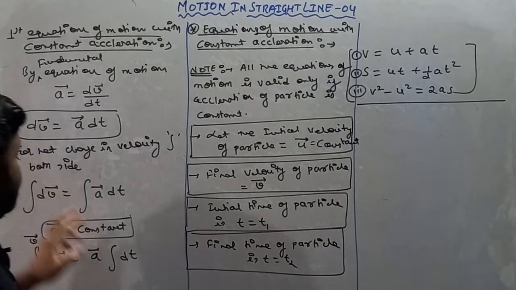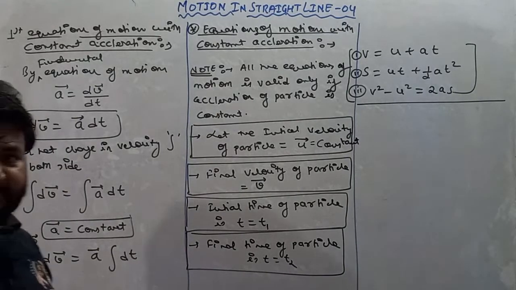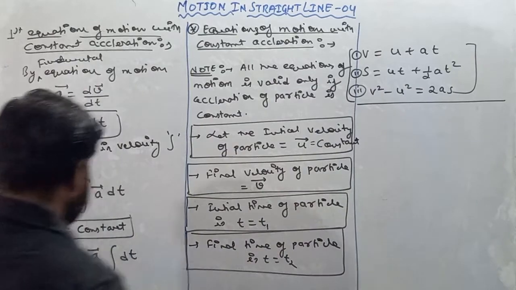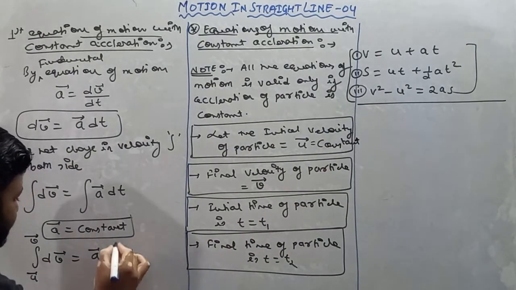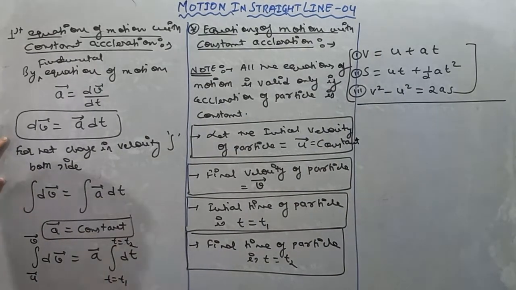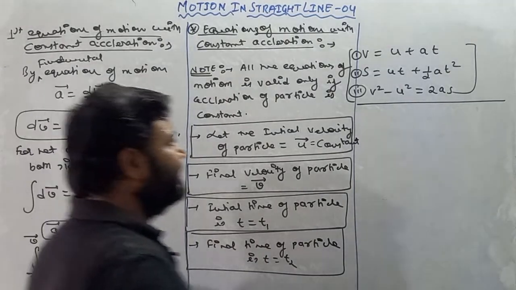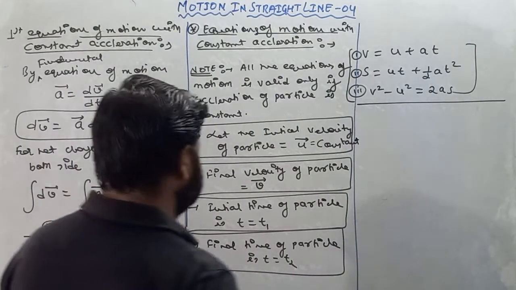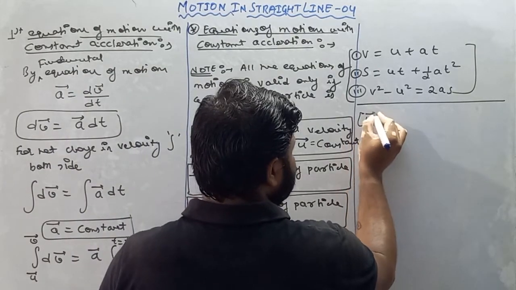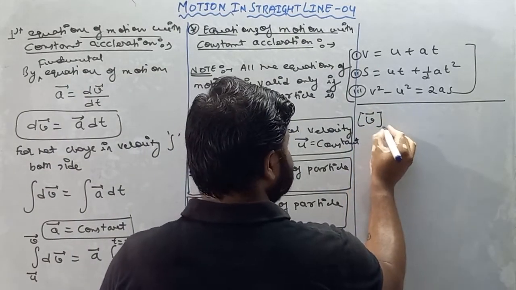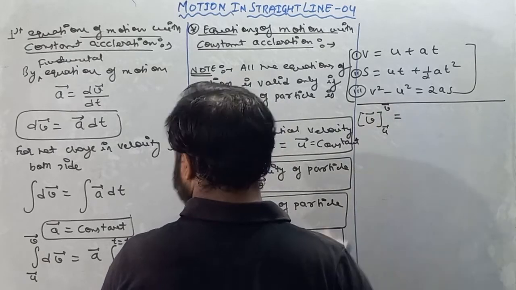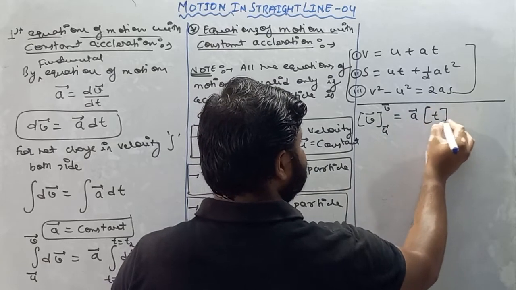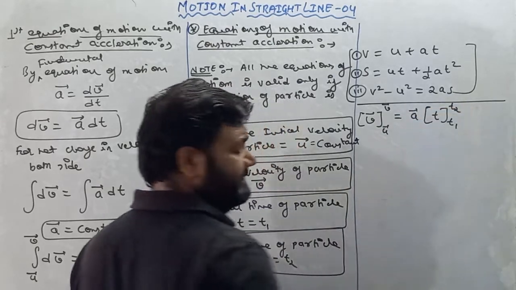Now see, dt means change in time. So time changes from t1 to t2. So we'll say the limit of time is t equals t1 to t equals t2. Now we know that integration of dx is x. So integration of dv vector must be v vector. So I'll write here v vector, lower limit is u vector, upper limit is v vector, is equal to a vector, and integration of dt must be t, from t1 to t2.